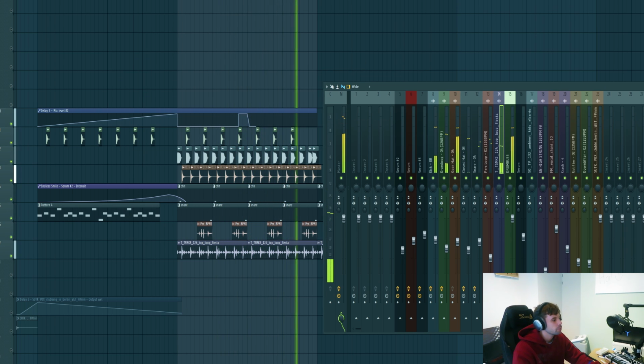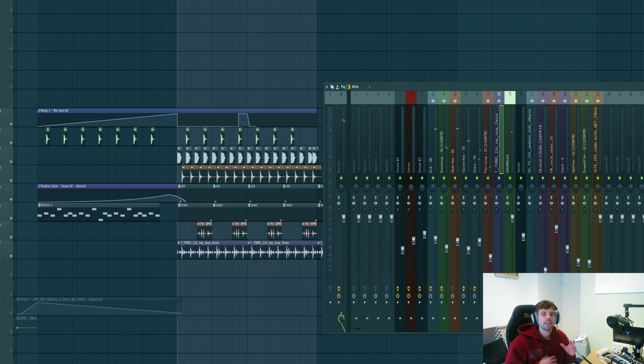At a really low volume. So what we basically did is adding some parallel compression and some parallel distortion to bring out the transients and to fill up the drums a little bit more. It really makes the drums stand out more, so make sure to use it in your own productions as well. So that's it for the drums.